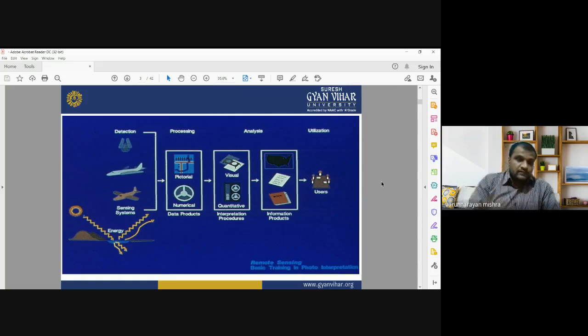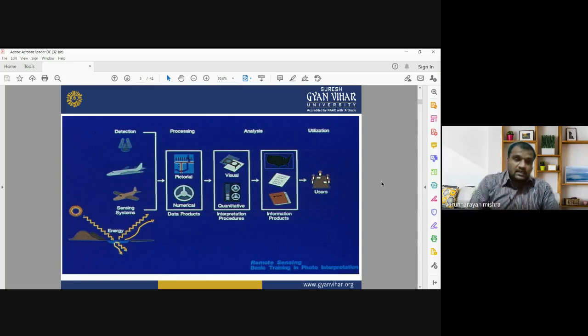The sensor detects the electromagnetic radiation which is reflected back from the earth's surface features. Some part of the electromagnetic radiation is absorbed by the earth's surface, and the part which is reflected back is received or captured by the sensor mounted on the platform or satellite.